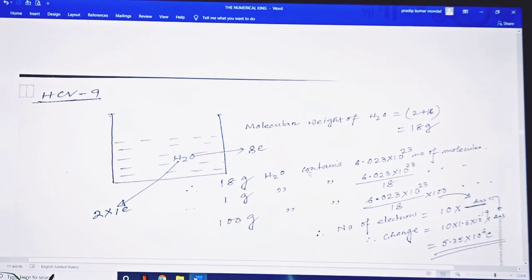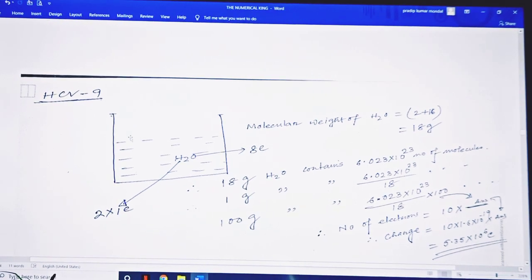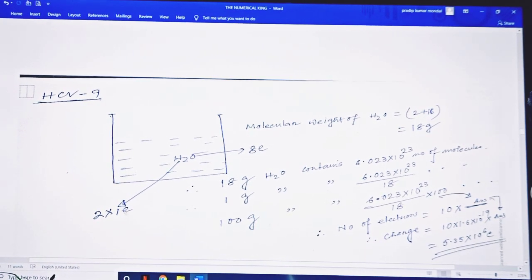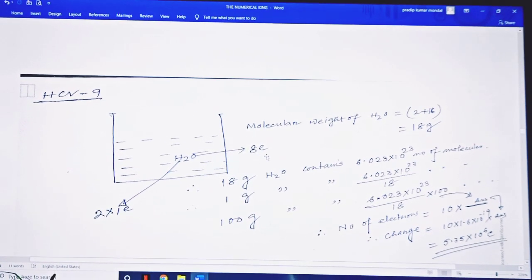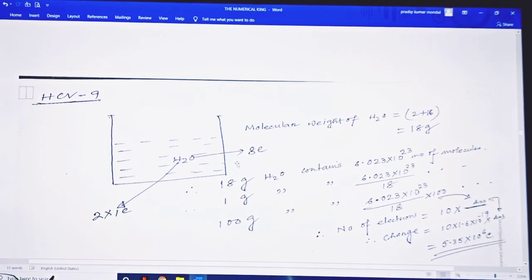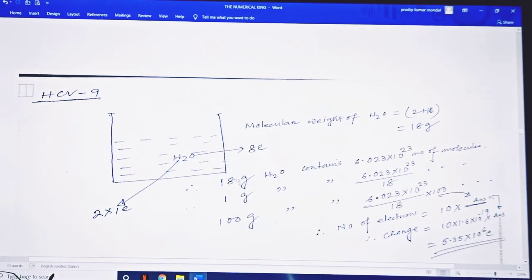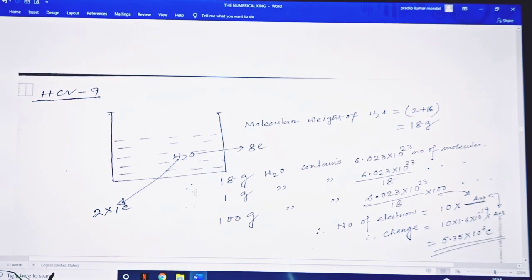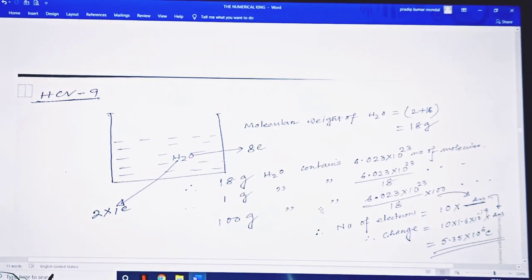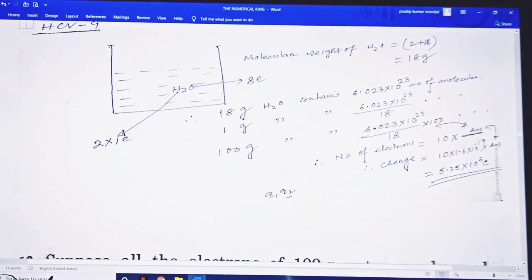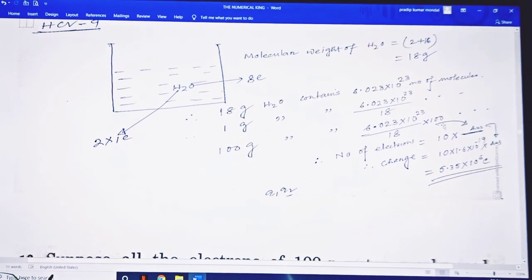So 18 gram H2O contains 6.023 into 10 to the 23 molecules, and this is water, with 1 electron for each hydrogen and 8 electrons for oxygen. So the total number of electrons is 10. So 18 gram H2O contains this number of molecules, so for 100 gram, unitary method: 6.023 into 10 to the 23 divided by 18, into 100.